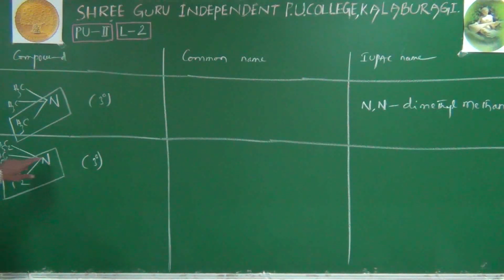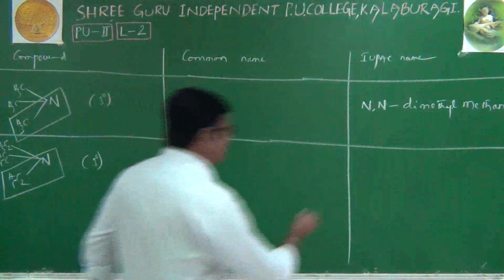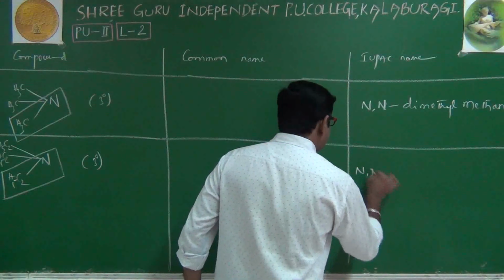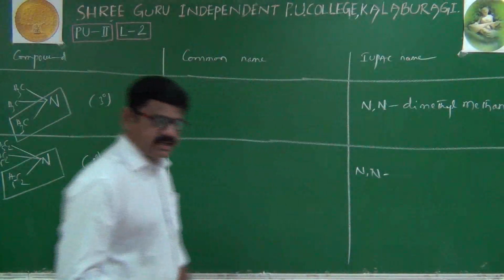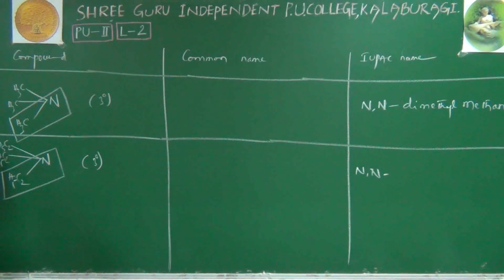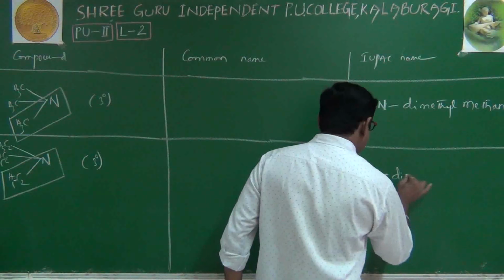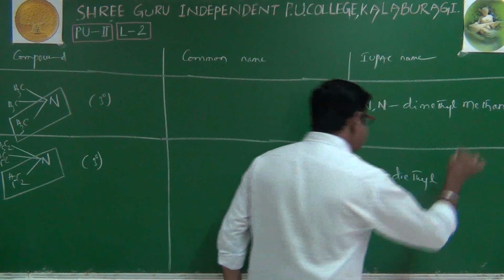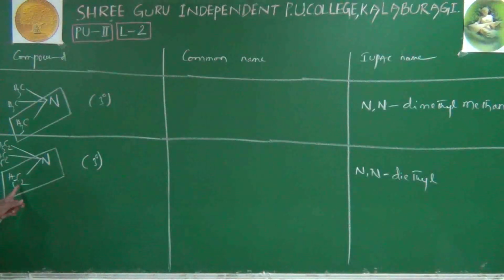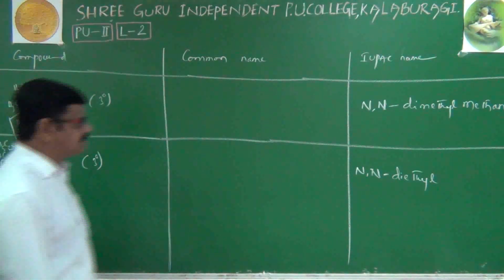Here both the groups are connected to nitrogen. That's why its name is N,N. It is ethyl, it is also ethyl. Both ethyl groups are connected to nitrogen. That's why N,N-diethyl. And its parent chain is 2 carbons, that is ethanamine.